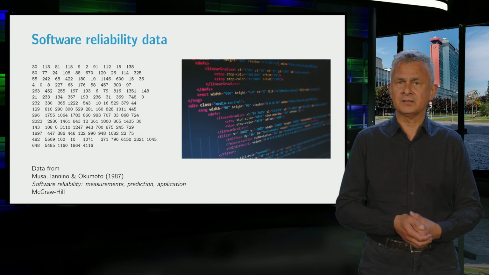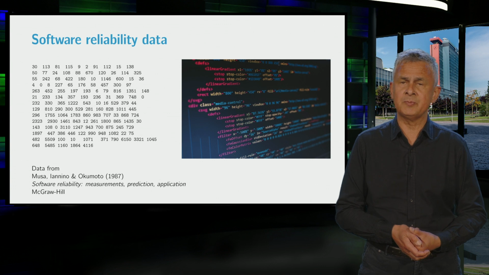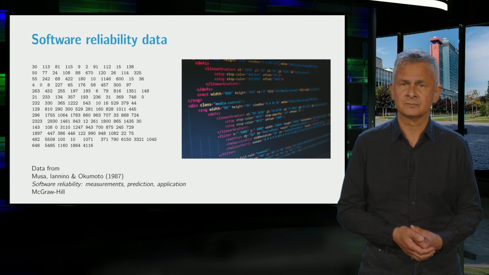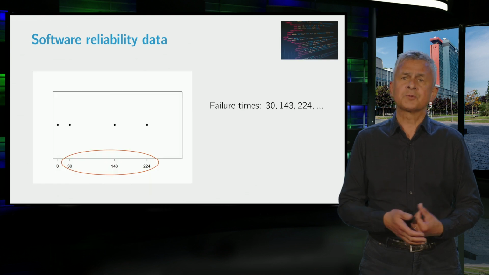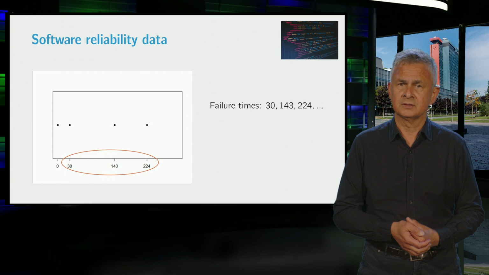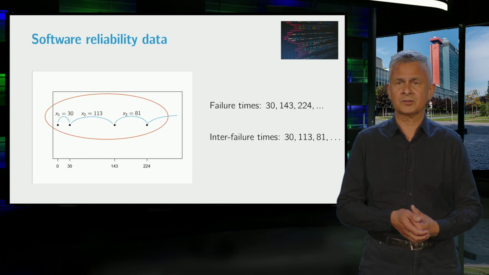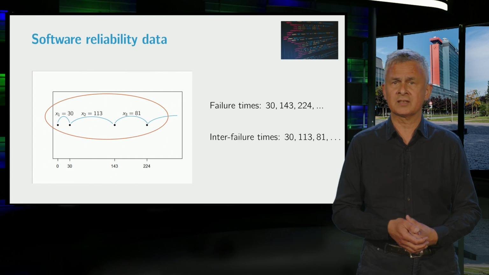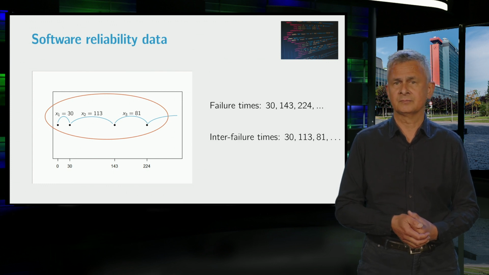Consider the following dataset consisting of observed inter-failure times in CPU seconds for a certain control software system. We observed failure times in CPU seconds. And the inter-failure times are the time durations between two successive failure times.